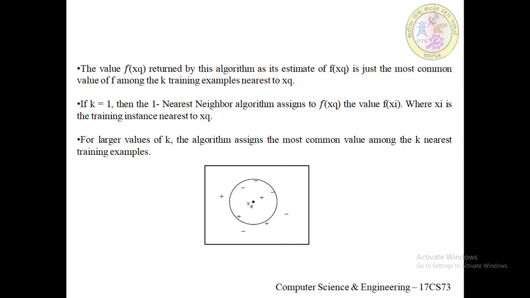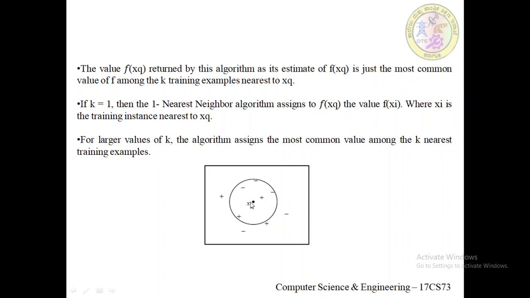The one nearest neighbor algorithm classifies xq as positive, whereas the 5 nearest neighbor algorithm classifies it as negative.